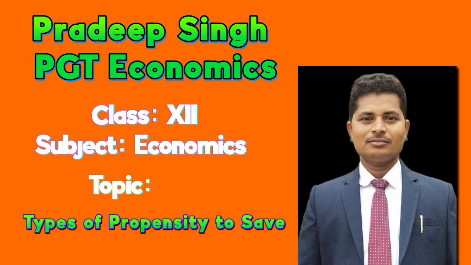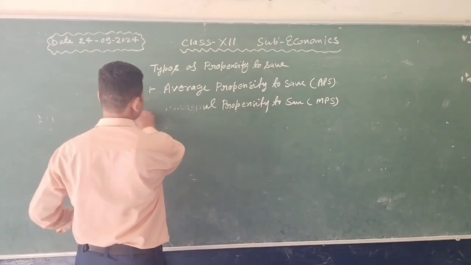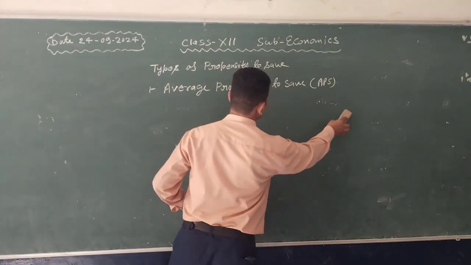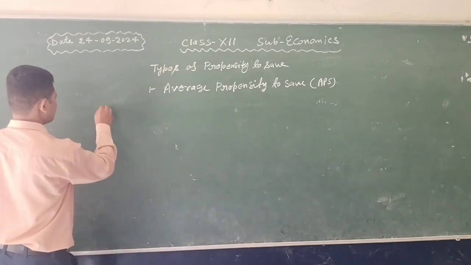Today we are going to discuss propensity to save. Average propensity to save is defined as the ratio of total saving and total income.